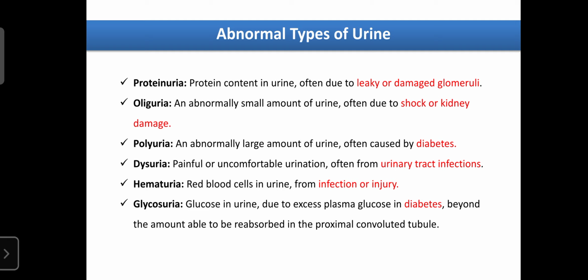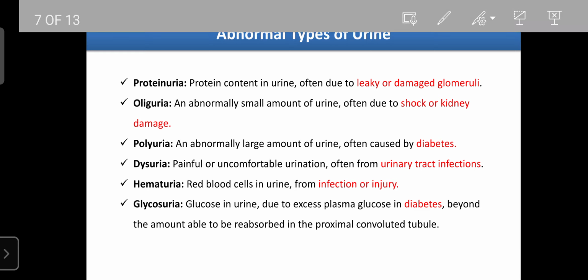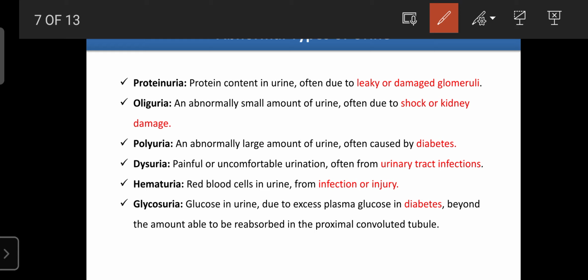There are certain types of abnormal urine. The first one is proteinuria. Protein content in urine is known as proteinuria. It occurs due to leaky or damaged glomeruli, because normally the glomeruli cannot filter proteins. If there are problems in the glomerular apparatus, then proteins are found in the urine, and that condition is known as proteinuria.